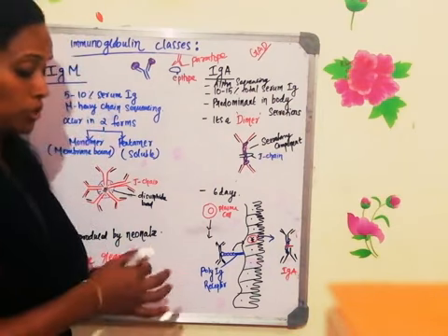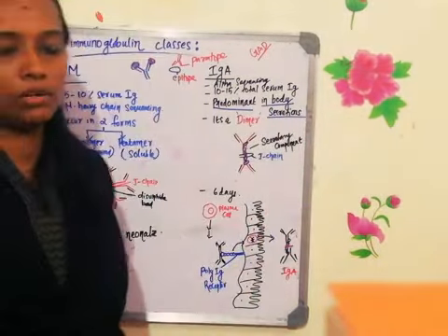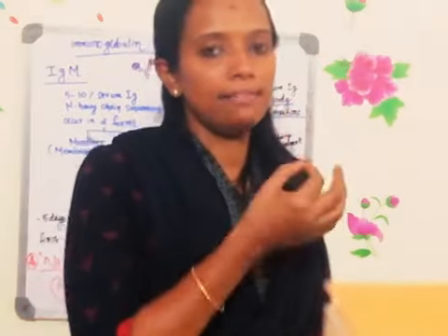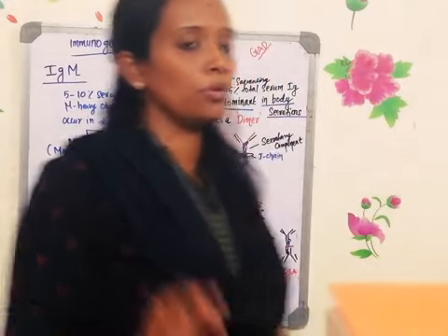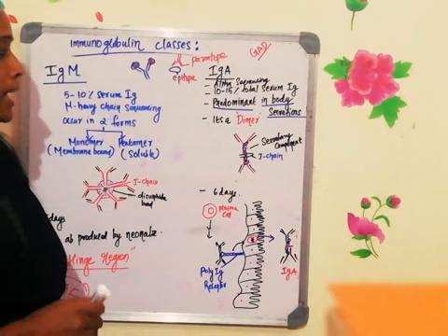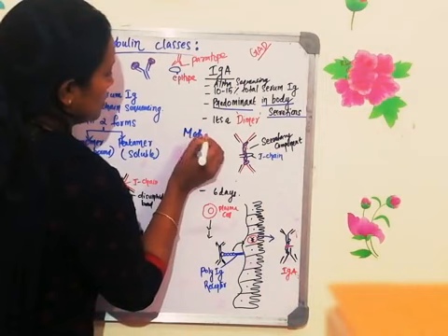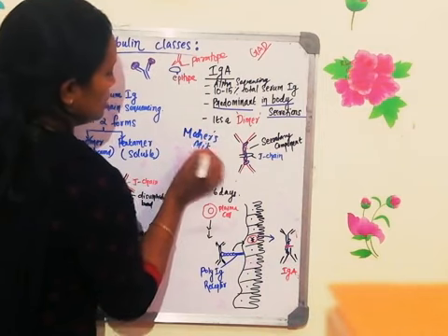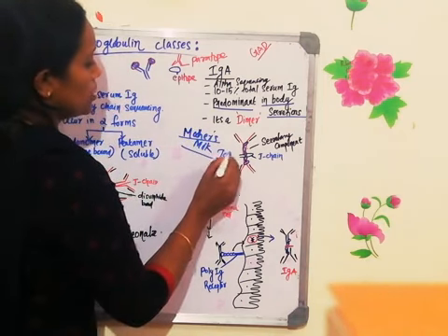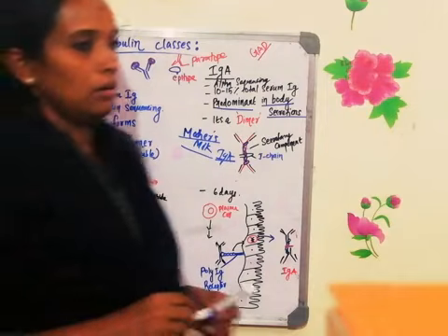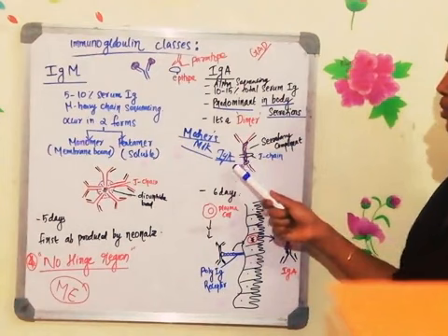And the most important point, this is the predominant immunoglobulin which is present in the body secretion. What are the body secretions? Your tear, saliva, sweat, all these are body secretions. All the body secretions will have immunoglobulin A, and this is the immunoglobulin which is present in the mother's milk. So that is why people say that mother's milk is very much important, because it has immunoglobulin A. That is also a body secretion. So saliva, tears, sweat, and then mother's milk will have immunoglobulin A.